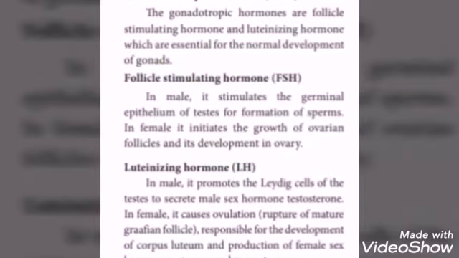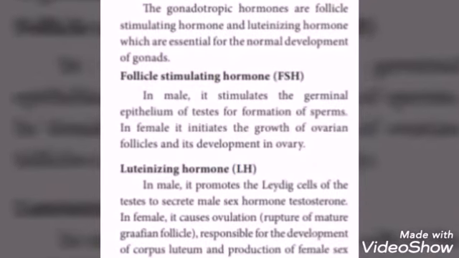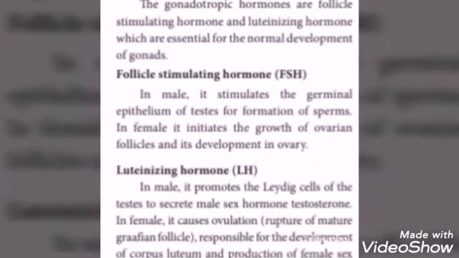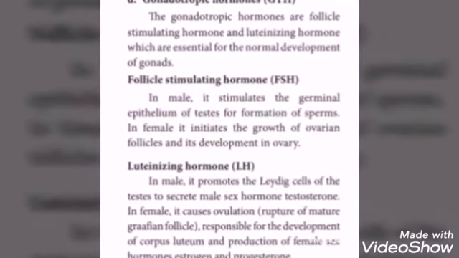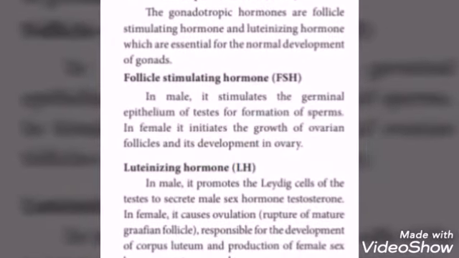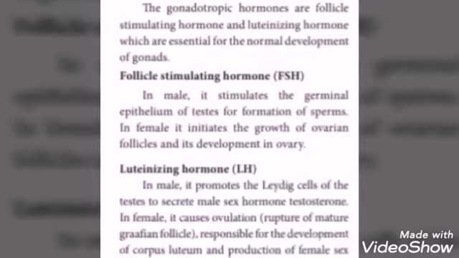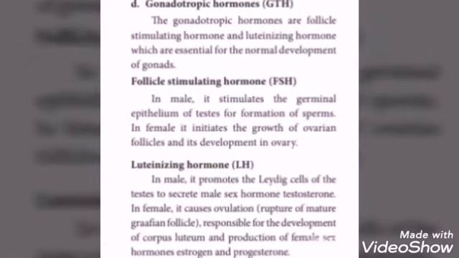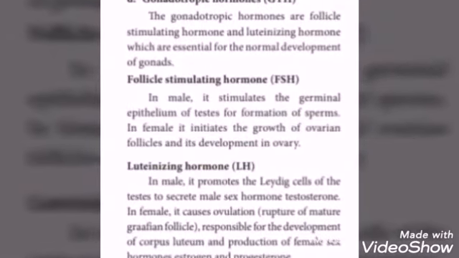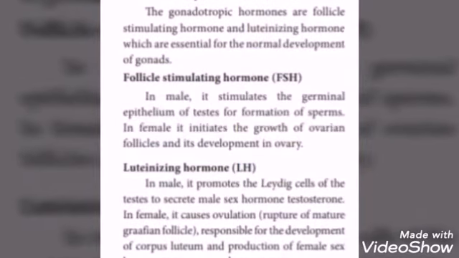In male, it stimulates the germinal epithelium of testes for formation of sperm, production of sperms. In female, it initiates the growth of ovarian follicles and its development in ovary. See, follicles means the egg cells are present inside the ovarian follicles.